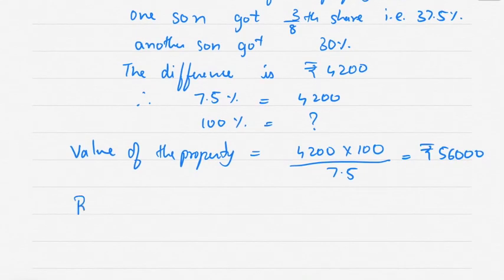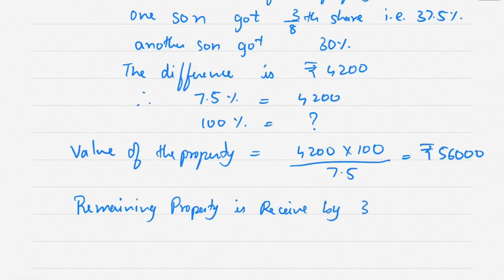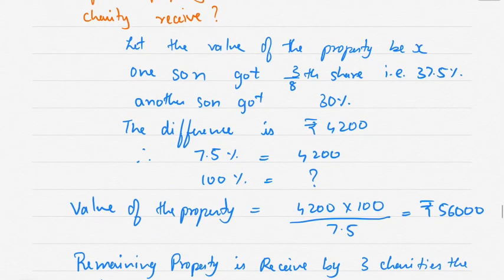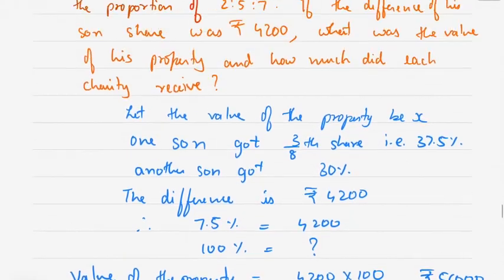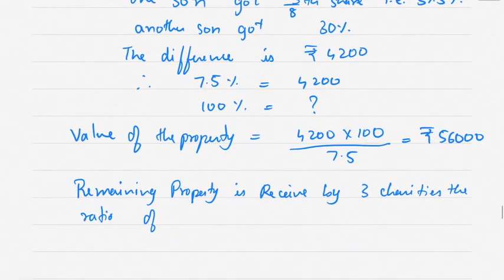Next, the remaining property is received by 3 charities in the ratio of 2:5:7.